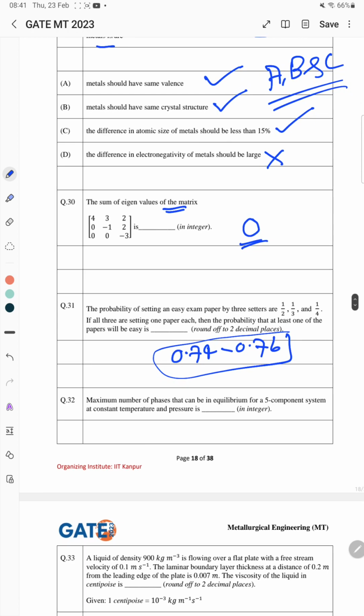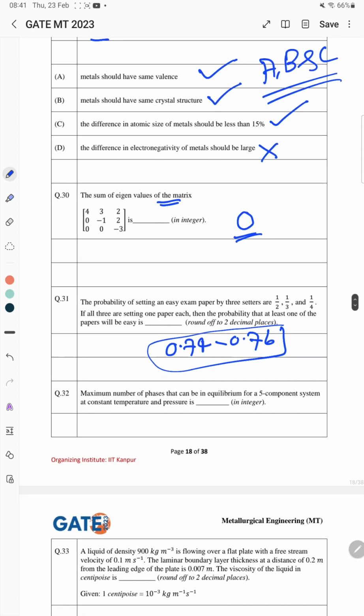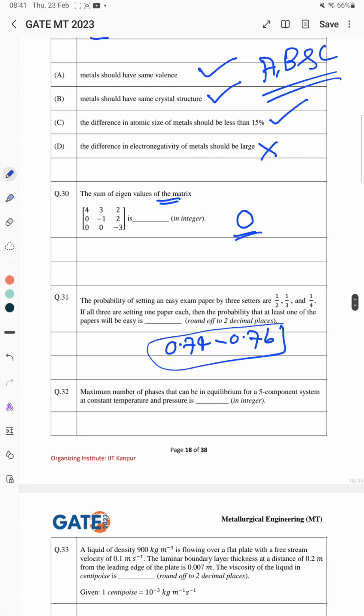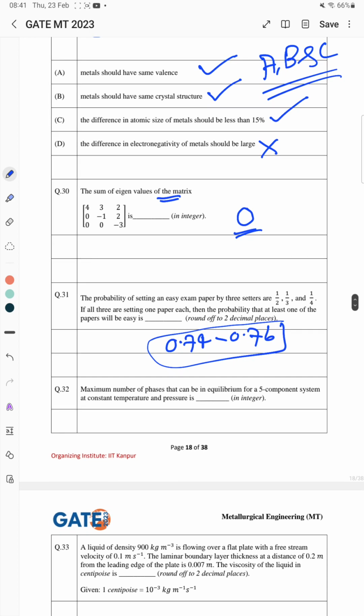Maximum number of phases that can be in equilibrium for a 5 component system at constant temperature and pressure. For this, the answer is 5. So you have to apply the Gibbs phase rule. So the correct answer is 5 here.